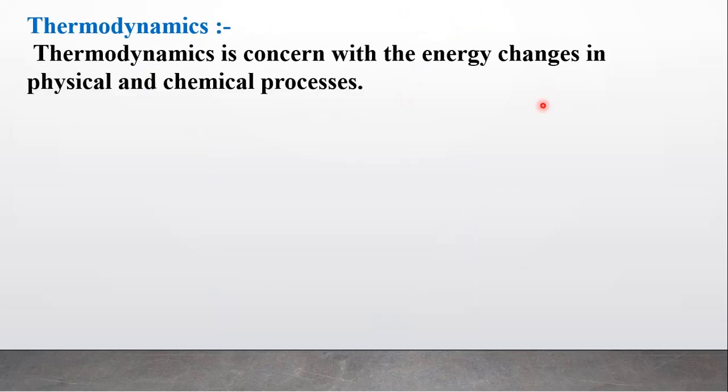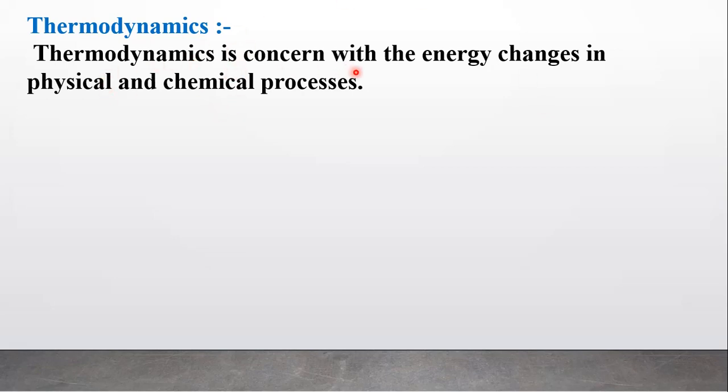So all these forms of energy are interconvertible, and the quantitative study of these different forms of energy and the energy changes taking place in physical and chemical processes is known as what? Thermodynamics. So how will you define thermodynamics?